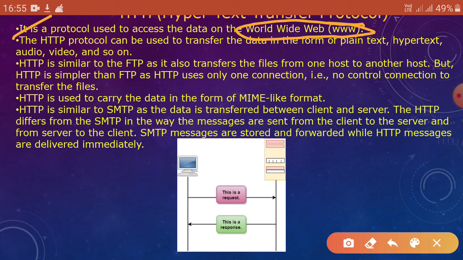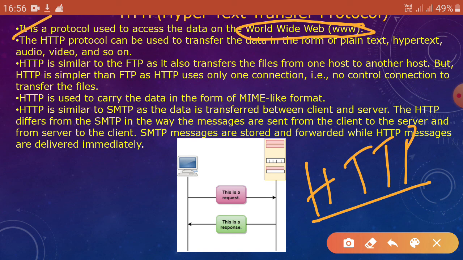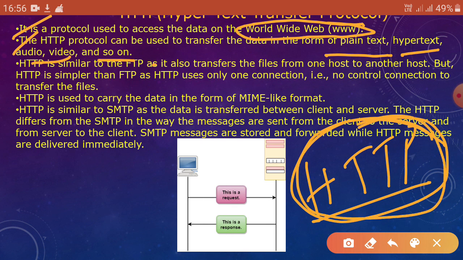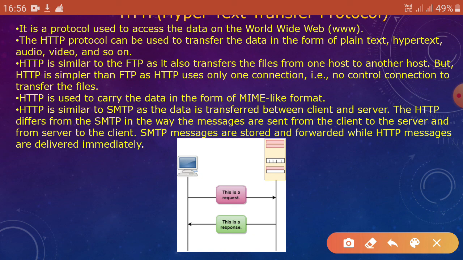So HTTP, or hypertext transfer protocol, is used to access the data on the WWW. Number 2, the HTTP protocol can be used to transfer data in the form of plain text, hypertext, audio, video and so on. So using this protocol, we can transfer data in the form of plain text, hypertext, audio, video and so on.